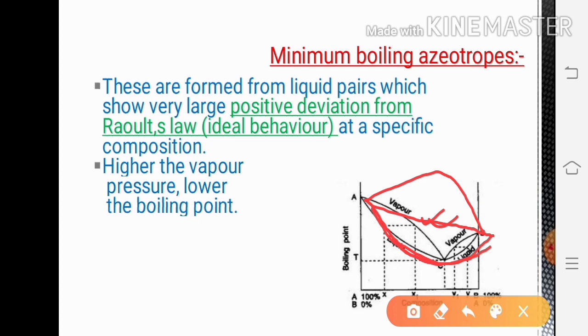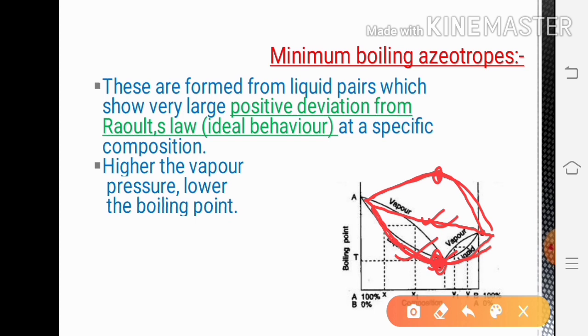So this is the vapor pressure curve for negative deviation. Now if you draw the boiling point curve for maximum boiling azeotropes, the boiling point will be upward. So if it is the minimum vapor pressure, then it corresponds to the maximum boiling point.